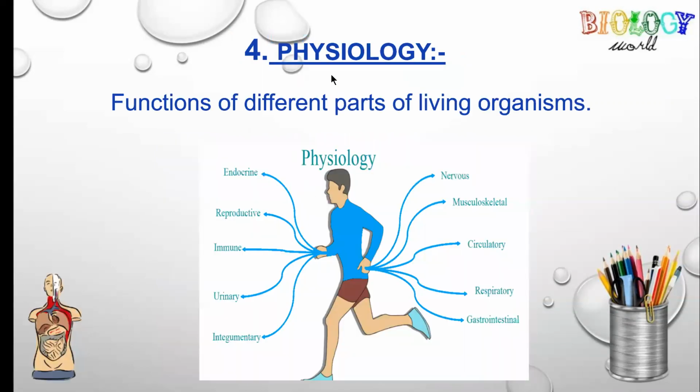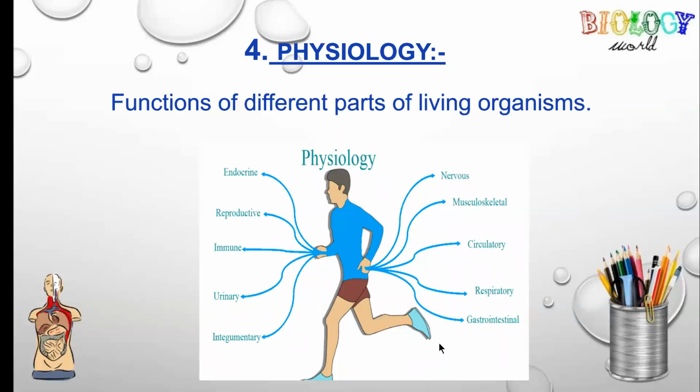Fourth branch is physiology. Physio means functions, and physiology means functions of different parts of living organisms. Here in this diagram, you can see the endocrine, reproductive, immune, urinary, integumentary, nervous, musculoskeletal, circulatory, respiratory, gastrointestinal systems.